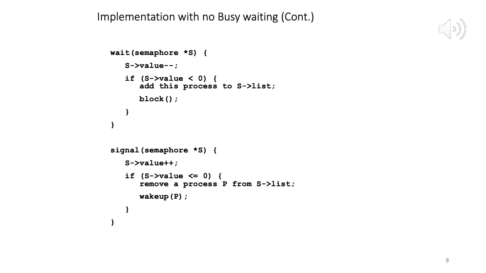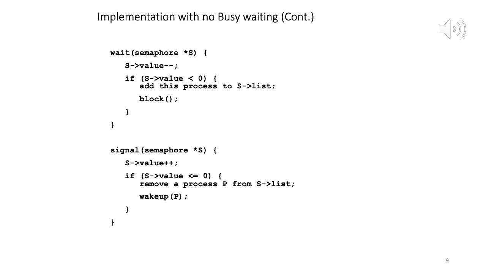And now let's say another one comes, P3. It does a wait on semaphore S. It changes the value of the semaphore, reduces it by 1. So now what is the value of the semaphore? Minus 2. Is the value less than 0? Yes it is. Add this process P3 to the waiting list as well, block P3.